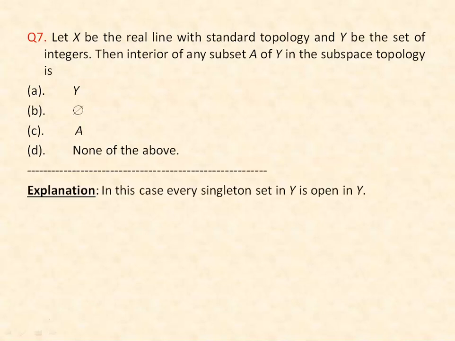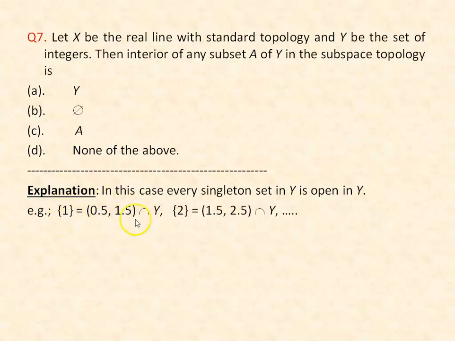In this question, X is the real line with standard topology and Y is the set of integers. Now we have to check the interior of any subset A of Y in the subspace topology. Here we can see that in Y every singleton is open, because if we take a singleton point 1, this can be written as